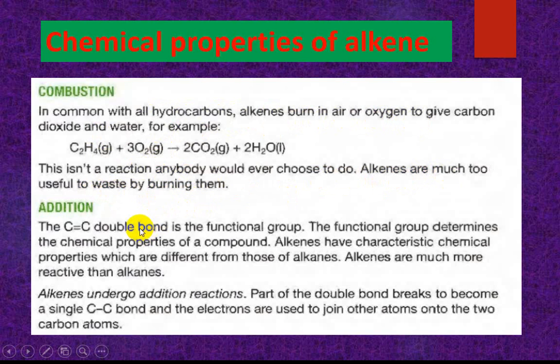Addition reaction. The carbon-carbon double bond is the functional group of alkenes. The functional group determines the chemical properties of a compound. What is a functional group? The atom or group of atoms which determines the chemical properties of a compound is called the functional group.